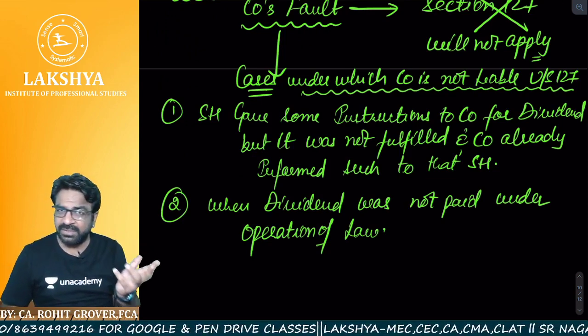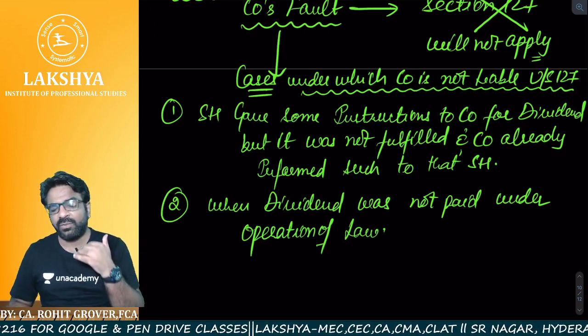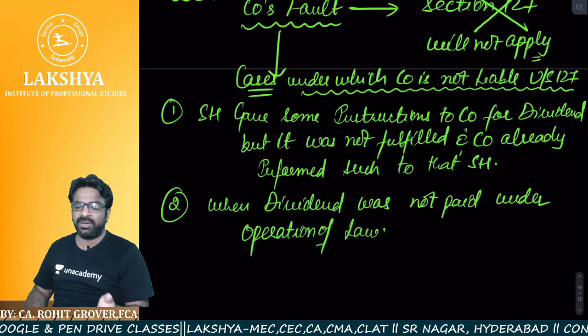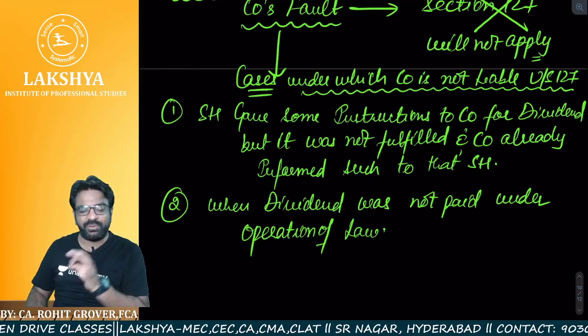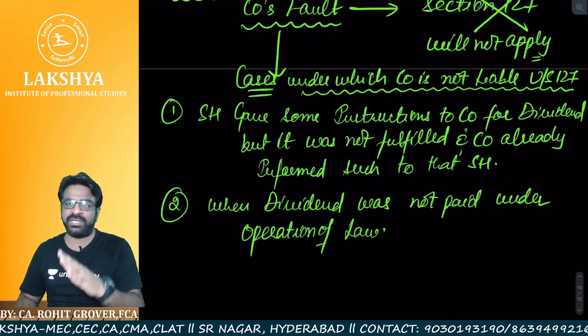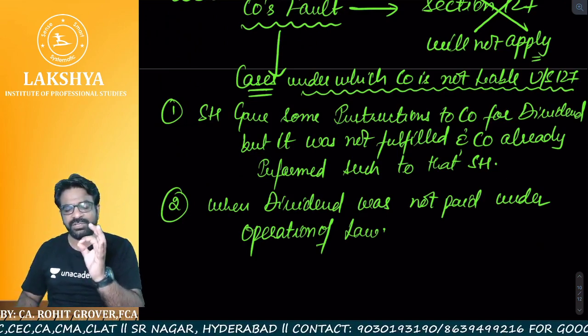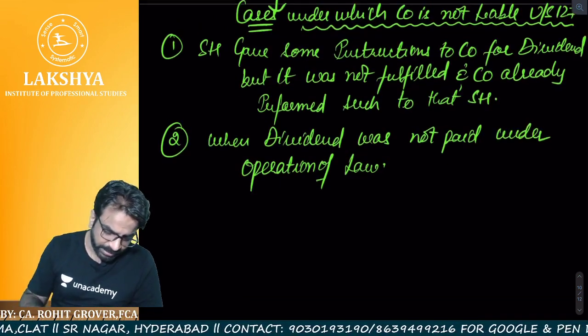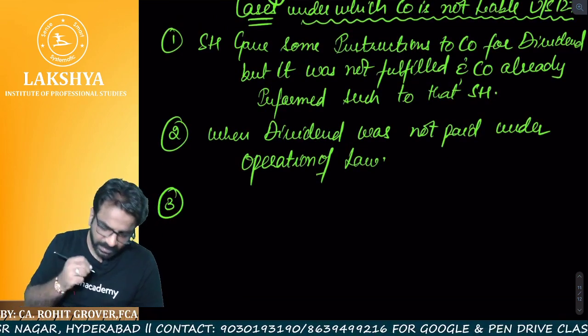Or you can say that company declared the dividend against the law, or company was paying the dividend to the shareholder, but that shareholder was not liable to receive the dividend under the operation of the law. So in such case also it is not company's fault. It is a shareholder's fault. So in this case also dividend will not be paid. So point number 3. What is the next one?